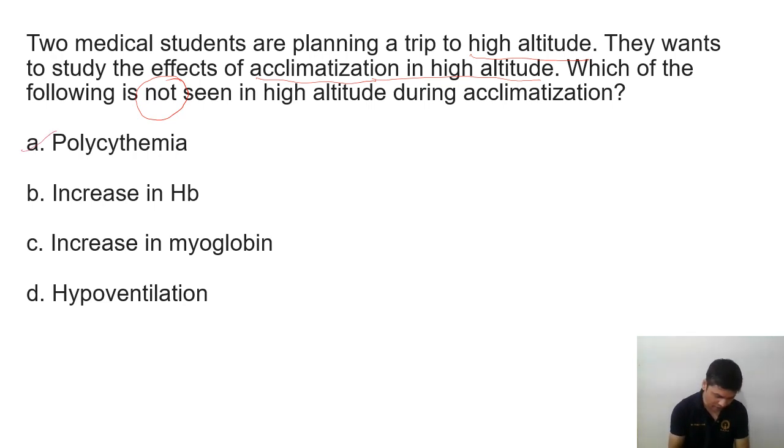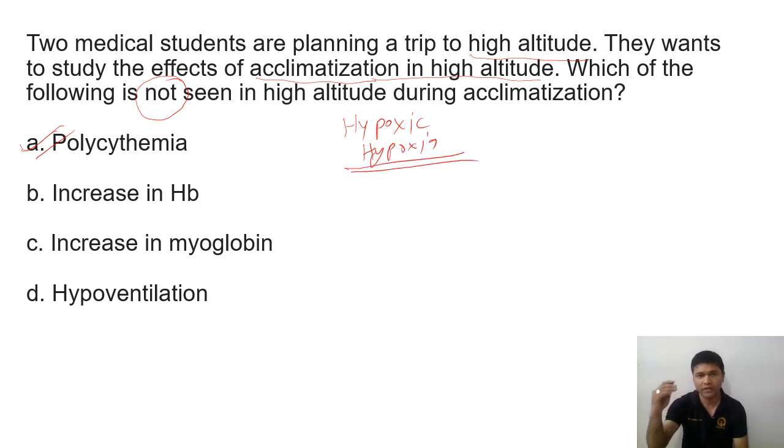So yes, polycythemia will be there in that case, because if you go to the high altitude, there will be hypoxia. And what happened immediately after ascent? There will be hyperventilation. Because of the hypoxia, there will be hyperventilation, because hypoxia will decrease the partial pressure of oxygen, PO2 decrease.